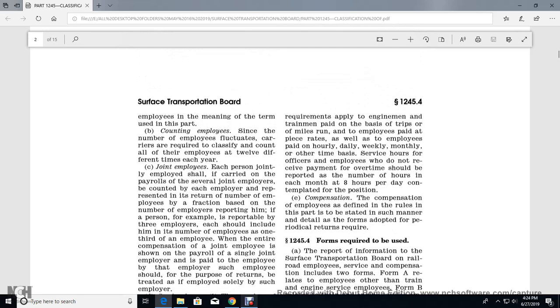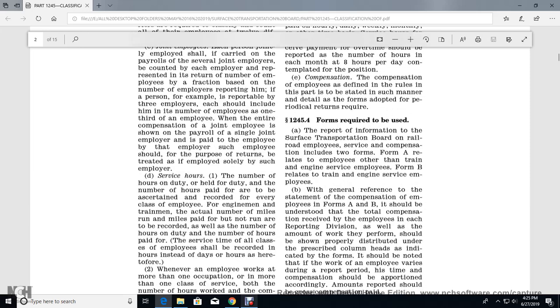The requirements apply to enginemen and trainmen paid on the basis of trips or miles run, to employees paid at a piece rate, as well as employees paid hourly, daily, weekly, monthly, and on other time bases. Service hours for officers and employees who do not receive payment by the hour: overtime should be reported with the number of hours each month on the basis of 8 hours per day contemplated with the position. Compensation. The compensation of employees is defined in the rules of the parties and is stated in such a manner that the detailed forms of the periodic returns require.